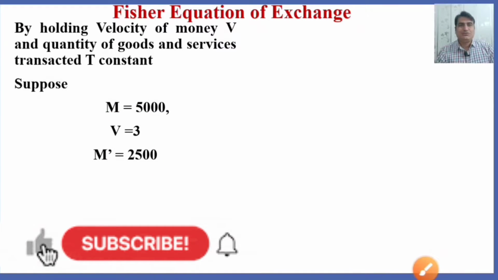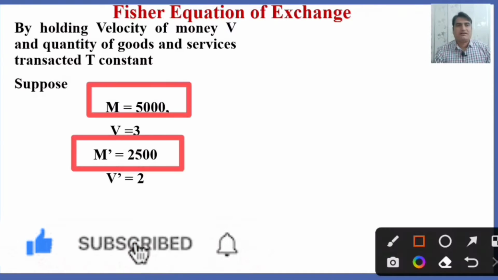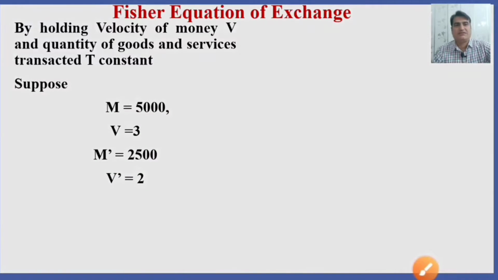M dash is 2,500 rupees. This is the bank deposits, currency with banks, that is 2,500. The velocity of circulation of bank money is 2, and T, the number of goods and services available for sale, is 20,000 rupees.